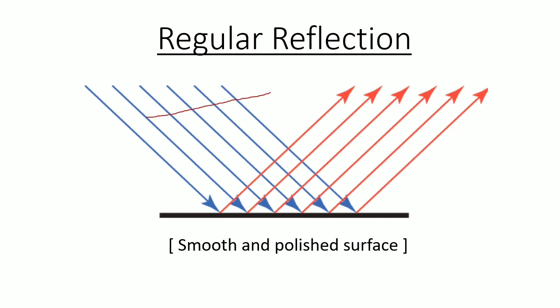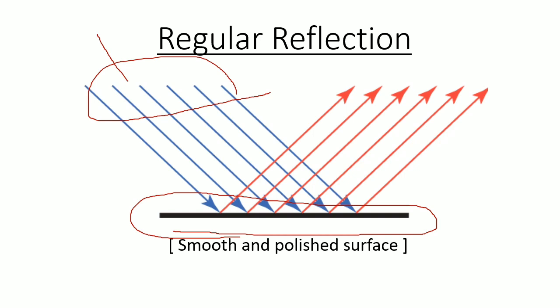As you can see, some rays come from the source of light and strike a smooth and polished surface, and all the rays of light are reflected as a parallel beam of light in a definite direction. As you can see, all the rays move in a definite direction and also in parallel lines. The distance between the rays is the same. So these rays are in parallel lines and also in a definite direction. This is called regular reflection.